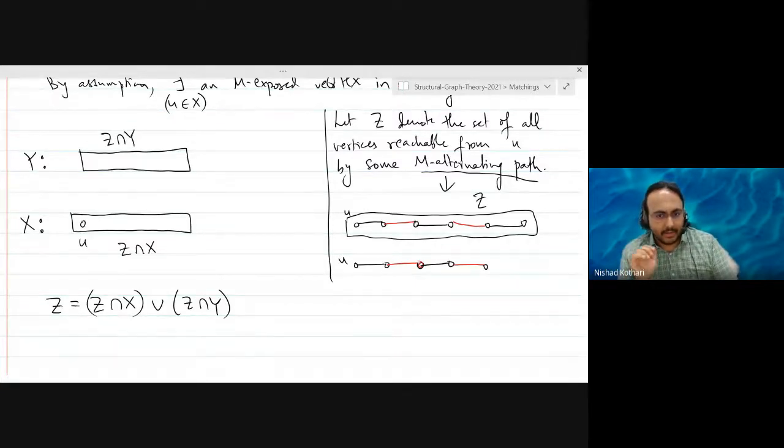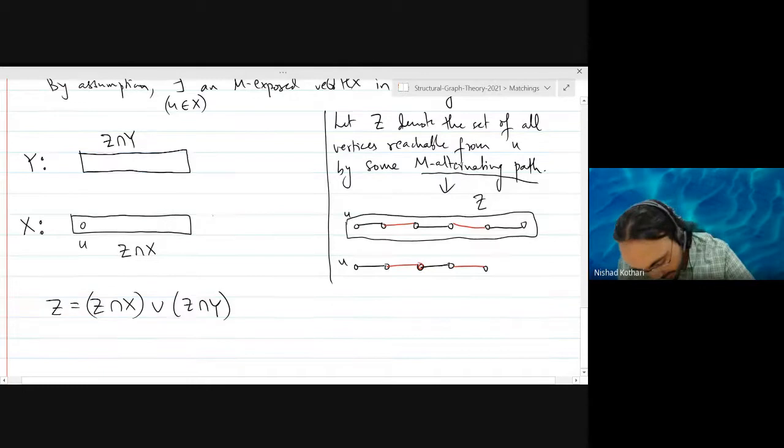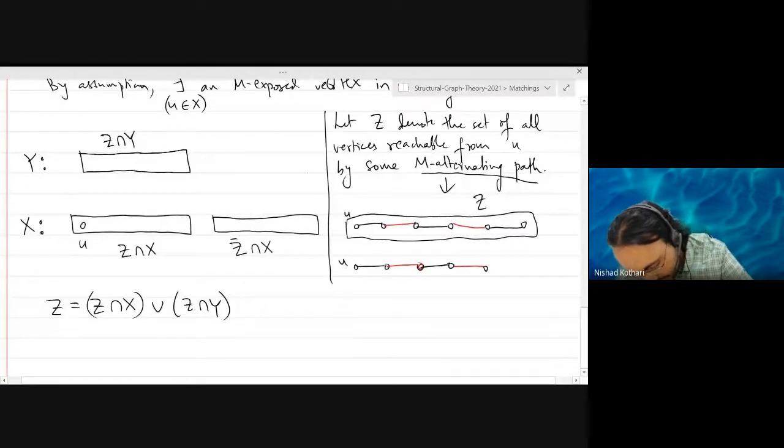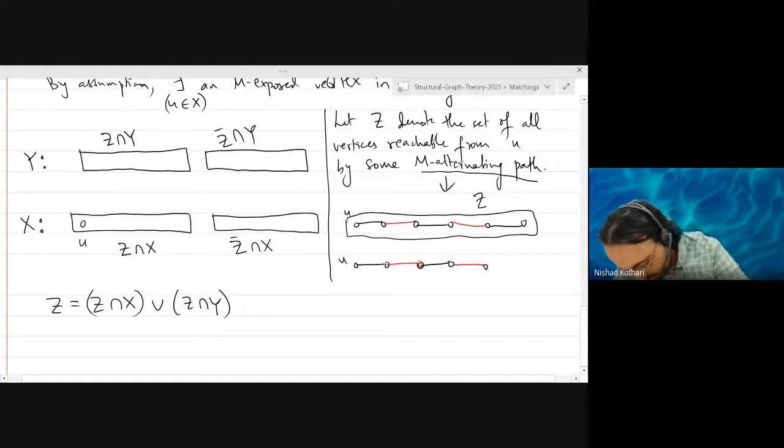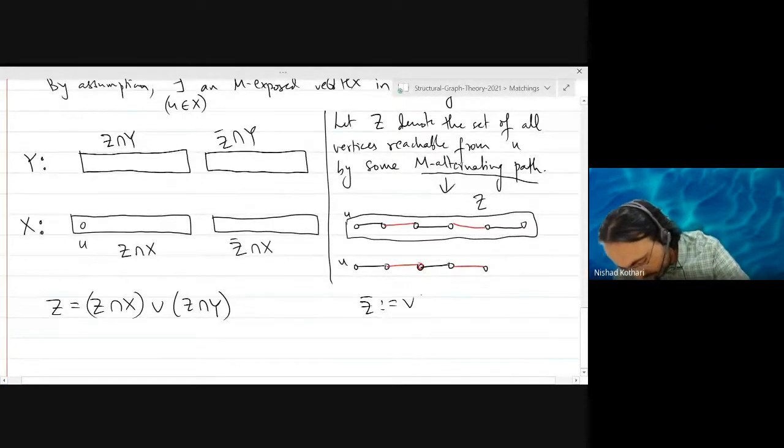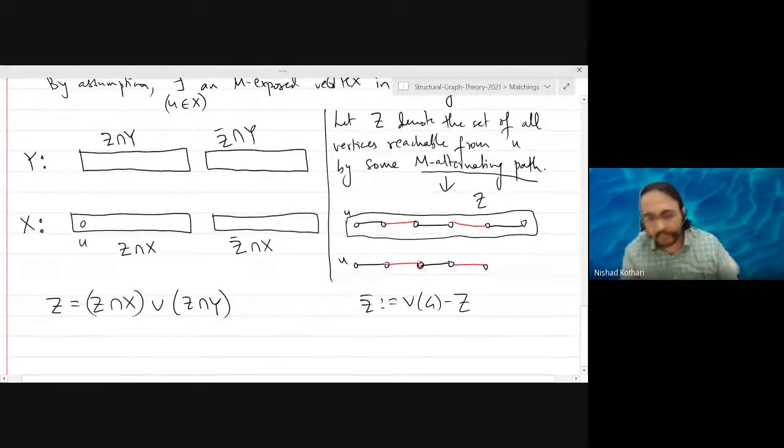We don't know how they are related to each other. And then you have the remaining vertices, which are Z bar intersection X and Z bar intersection Y, where Z bar is all the vertices of the graph minus Z. Is everybody happy with this partition of the set of vertices into four sets?